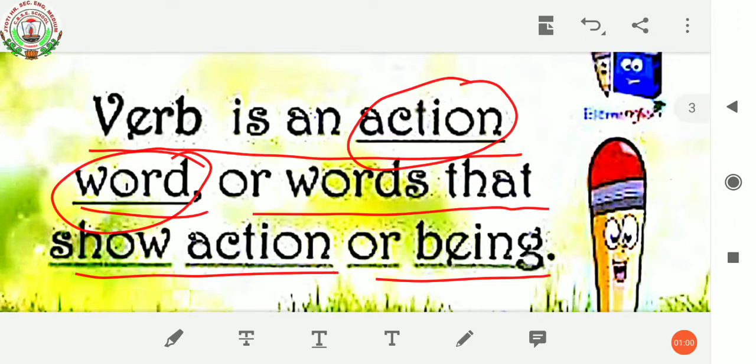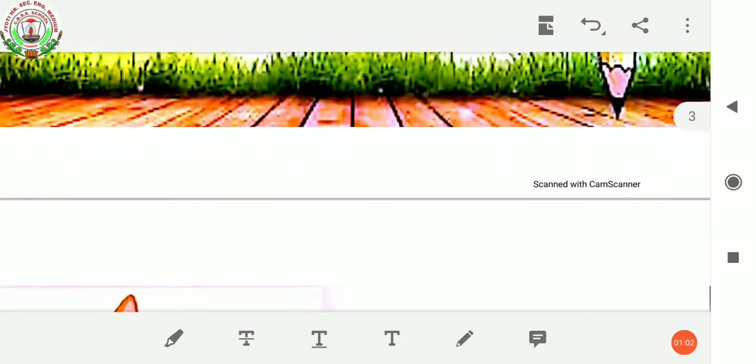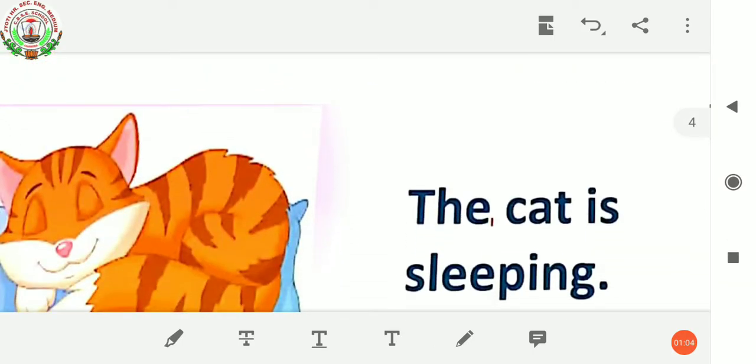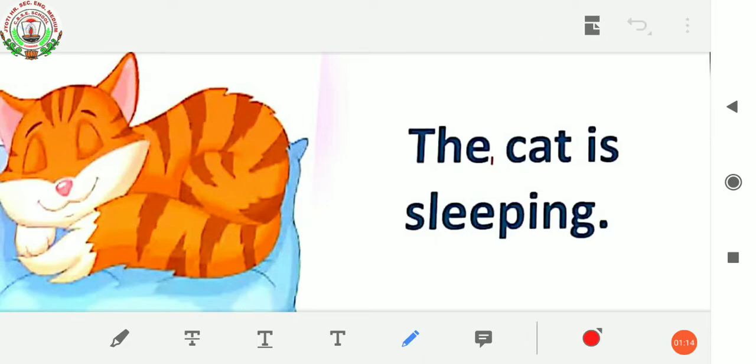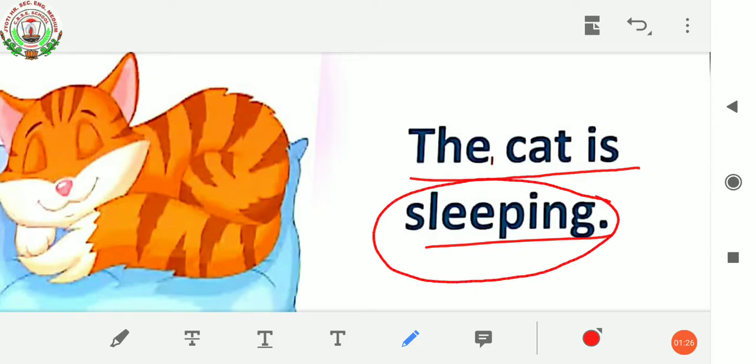Let us see some examples so that you can understand this verb properly. The first example, you can see there's a cat who is sleeping. Read out the sentence: The cat is sleeping. So what is the action performed by this noun here? Sleeping. Let me circle this word, sleeping.